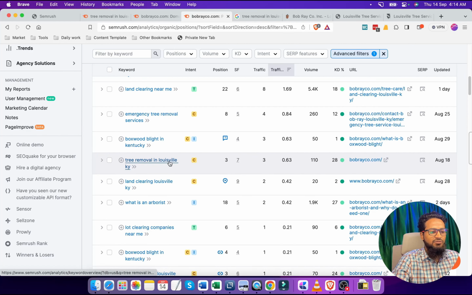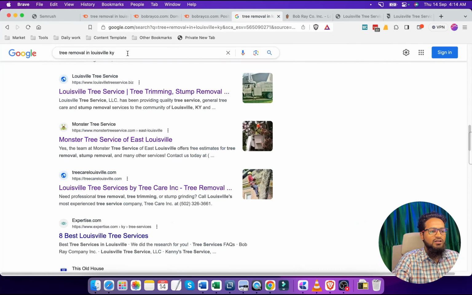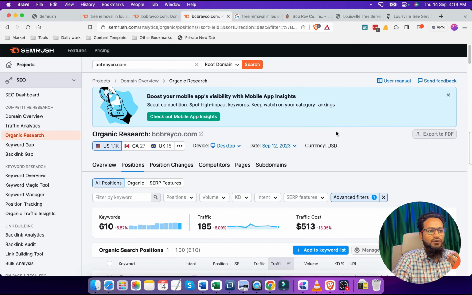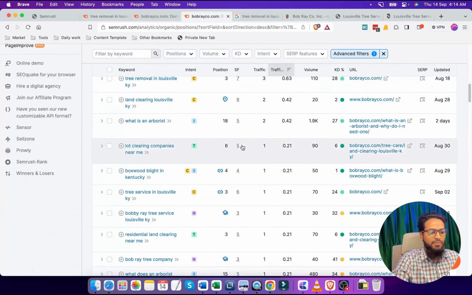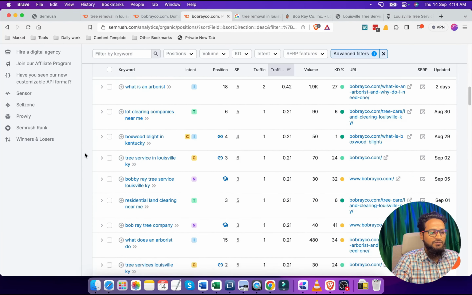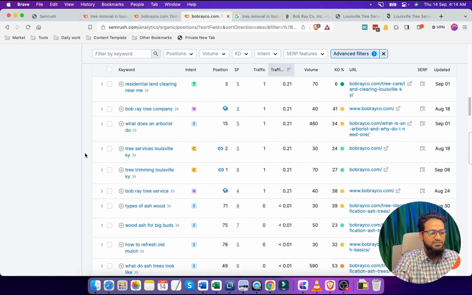You can see tree removal in Louisville KY. So this was the initial keyword that we already searched. Now we are going to find a few other keywords, so we will check a very good way so that we can find good keywords. Let's scroll down.